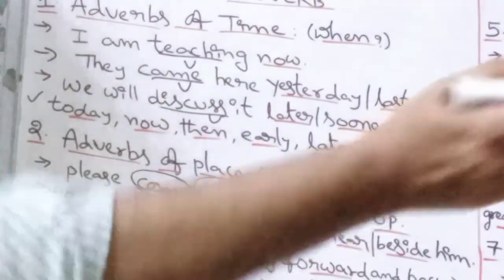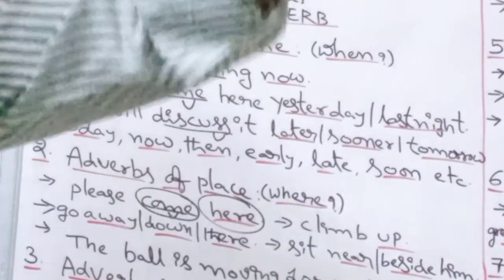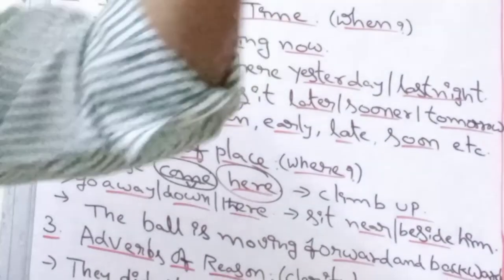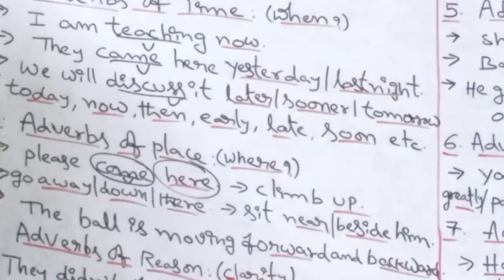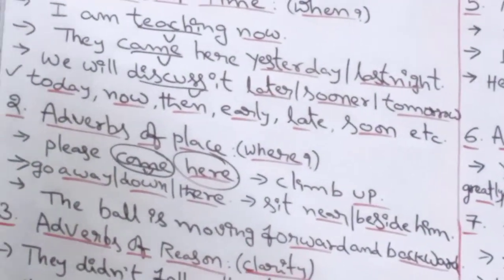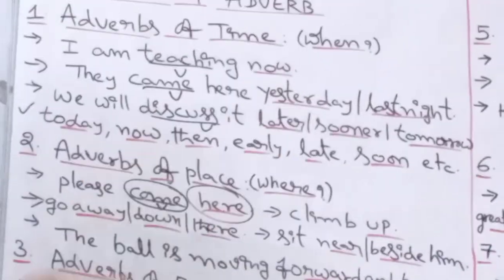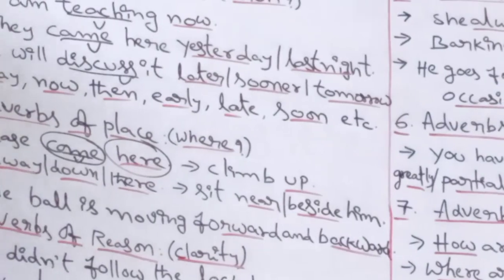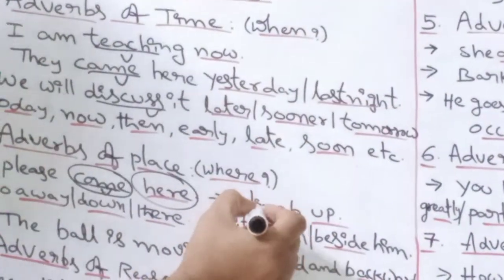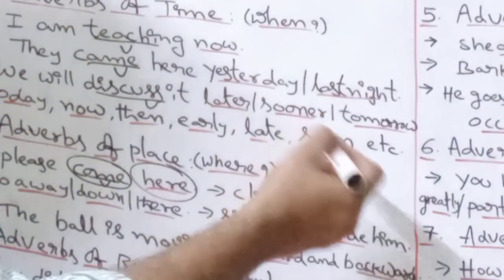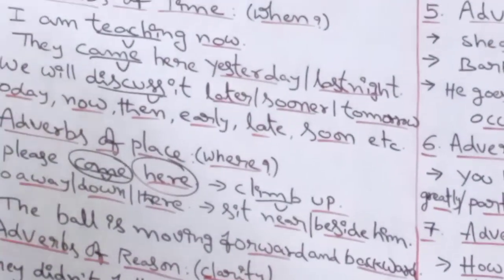Next example: climb up. Climb where? Up. Generally, up, down, etc. are prepositions. Still, according to the context and the situation, they act as adverbs too. So climb up. Climb is the verb. That's why this verb is qualified by this word up. So it becomes an adverb.